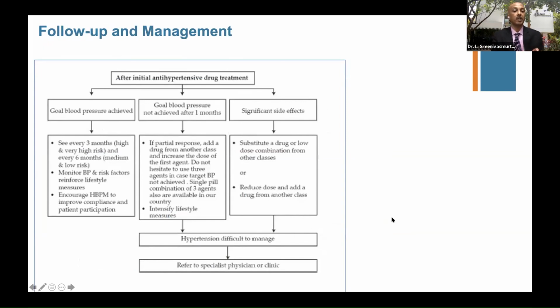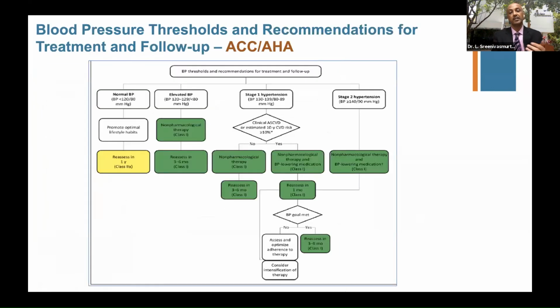Change the permutation combinations, and choose a combination which has synergism, like a CCB and a diuretic, to counter the adverse events of each other's molecules. And that's how you need to look at it. And if somebody is mild, then every 3 months you can follow up and titrate. And this is again the ACC, AHA guidelines, which track down stage 1, stage 2, etc., based on the ASCVD risk, and then go into the 1 month follow-up. And if the goal is achieved, then you up-titrate, down-titrate, or change the molecules.